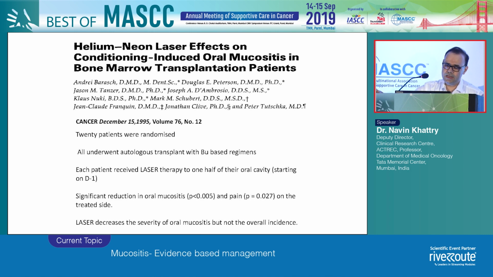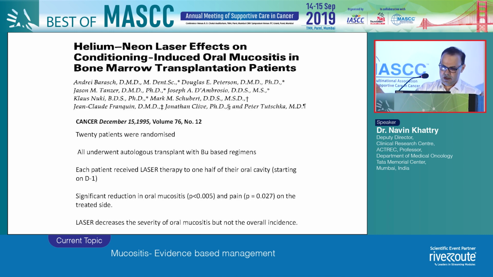Secondly, helium neon laser has been explored in mucositis, and this is not new. It's been there for more than 15 years. It was tried in transplant and even in non-transplant patients. And this is one study which even the surgeons do in their trials, that the patient him or herself is the control as well as the experimental arm. So this was a small study of 20 patients in which one cheek of the patient received the helium neon laser, and the other cheek was kept as control for these patients who underwent transplant with busulfan-containing regimen.